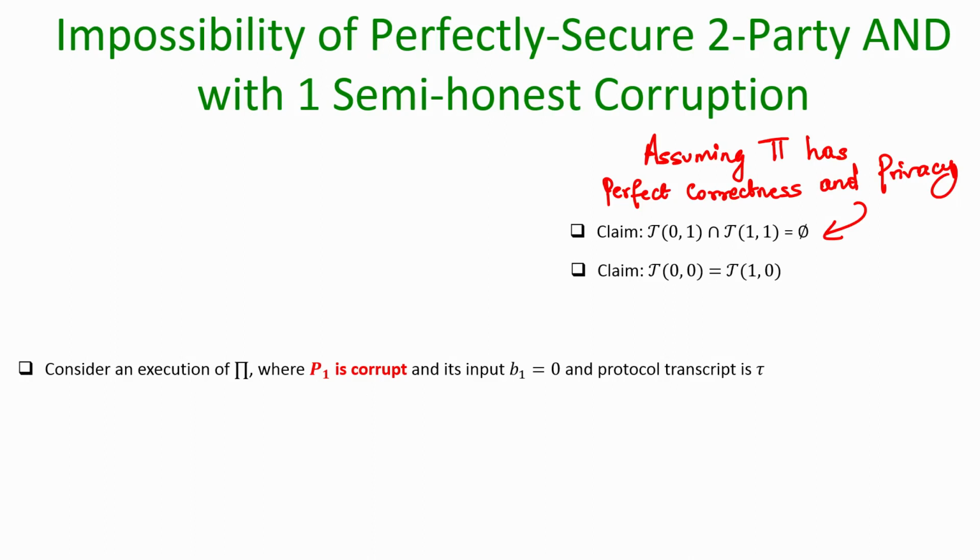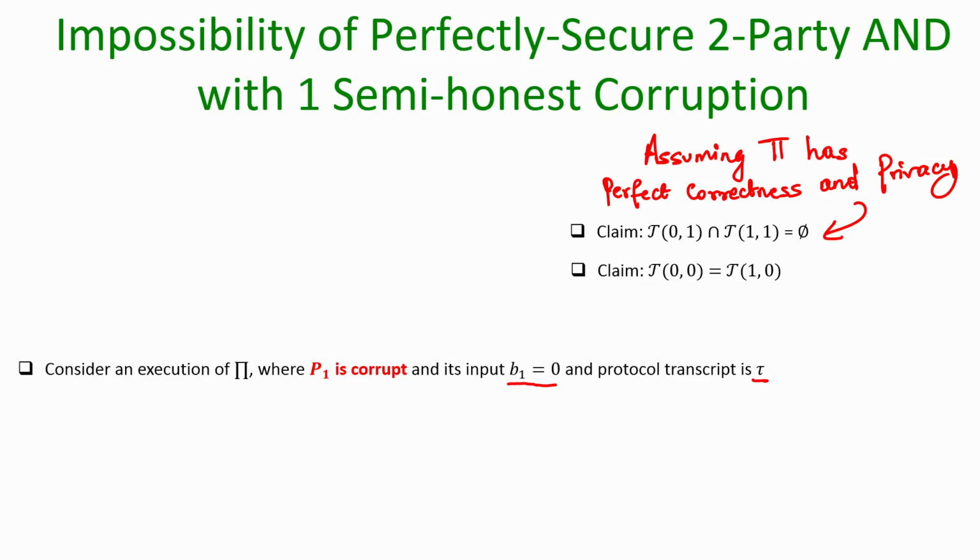Now, based on these two facts, we will see an adversary strategy which can allow a corrupt P1, who participates in the protocol execution pi with B1 equal to 0, to analyze the protocol transcript and find out what exactly was the input of the other party with 100% probability.